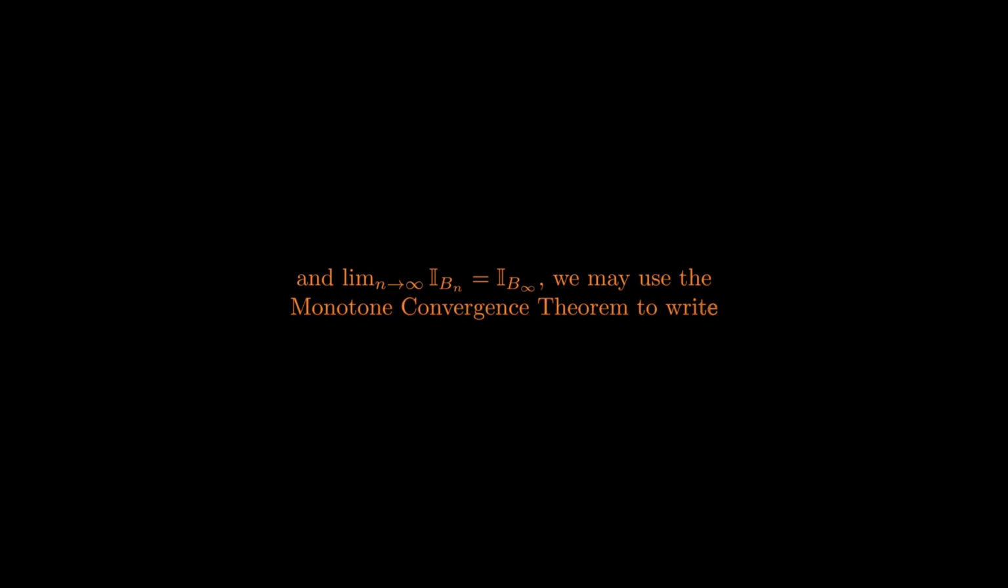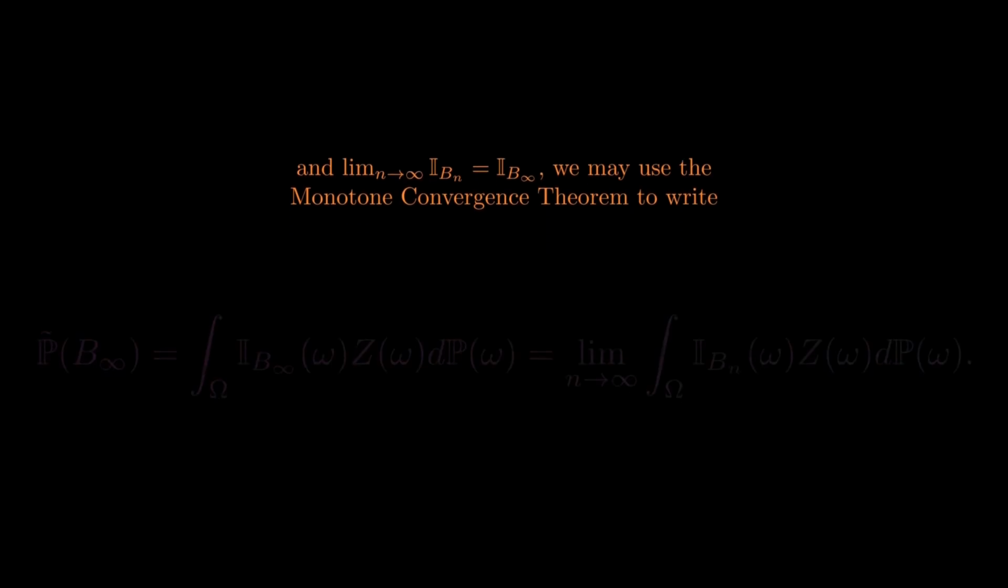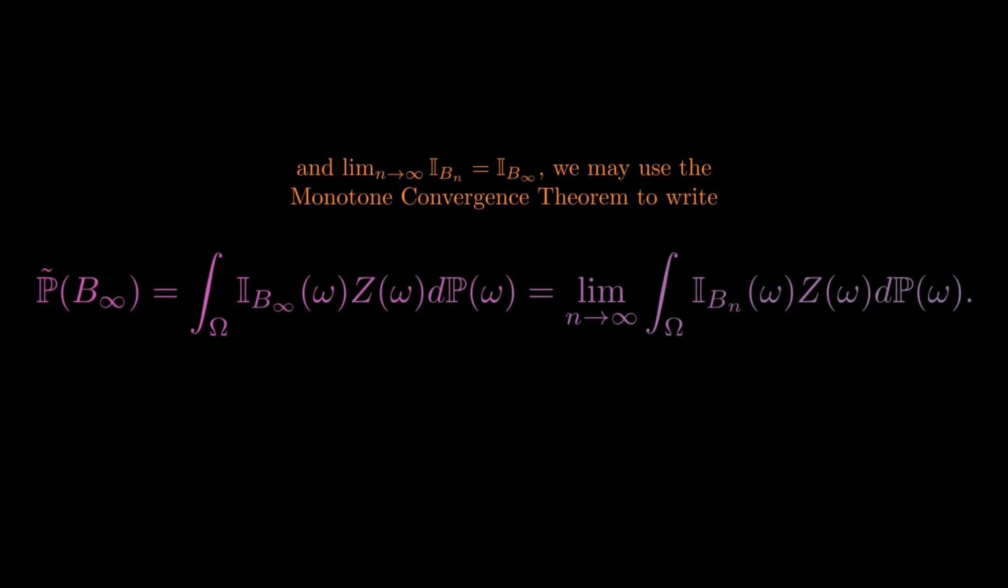we may use the monotone convergence theorem to write risk-neutral probability of B infinity equals the integral over omega of the indicator of B infinity of omega times c of omega with respect to actual probability of omega. This equals the limit as n approaches infinity of the integral over omega of the indicator of Bn of omega times c of omega with respect to actual probability of omega.